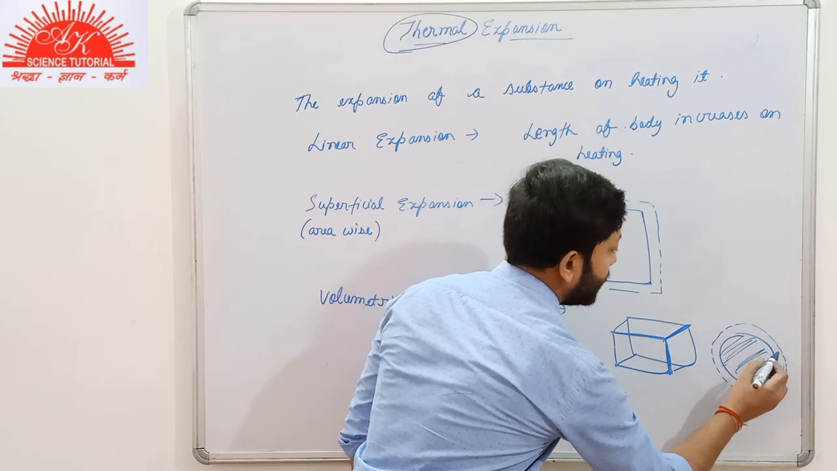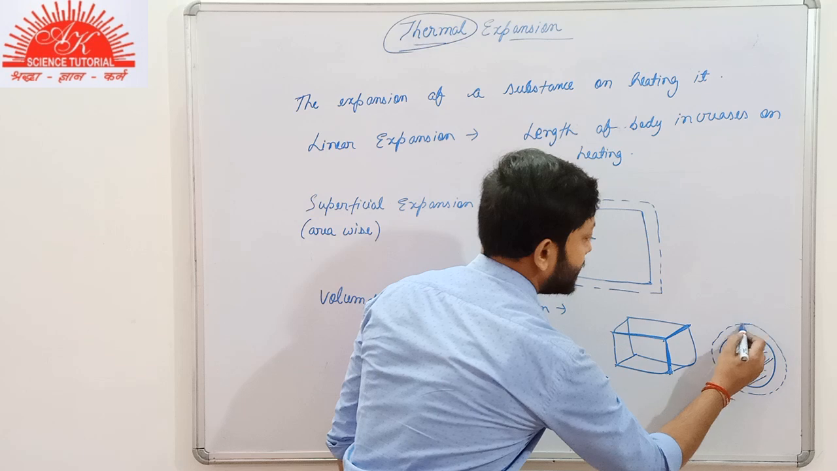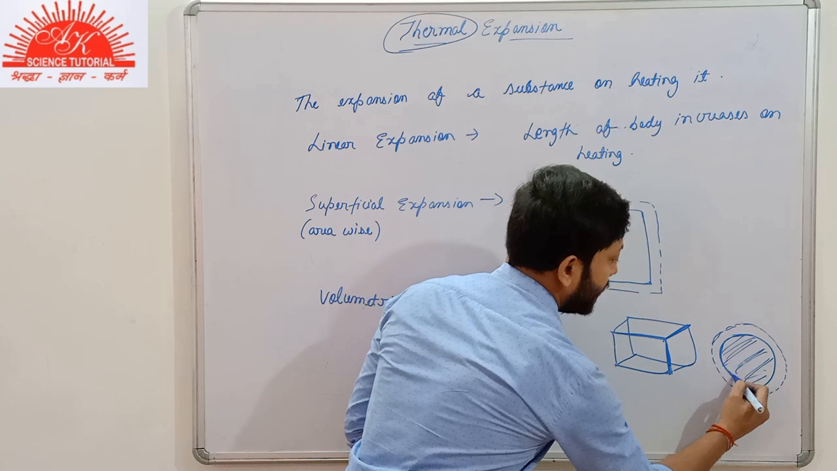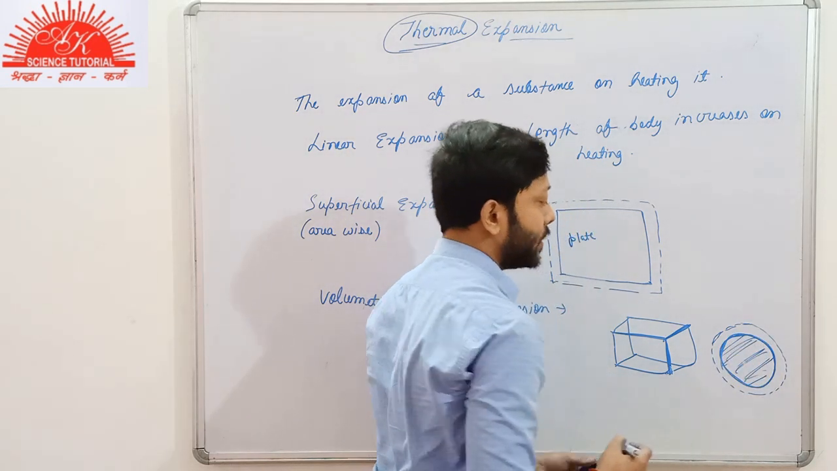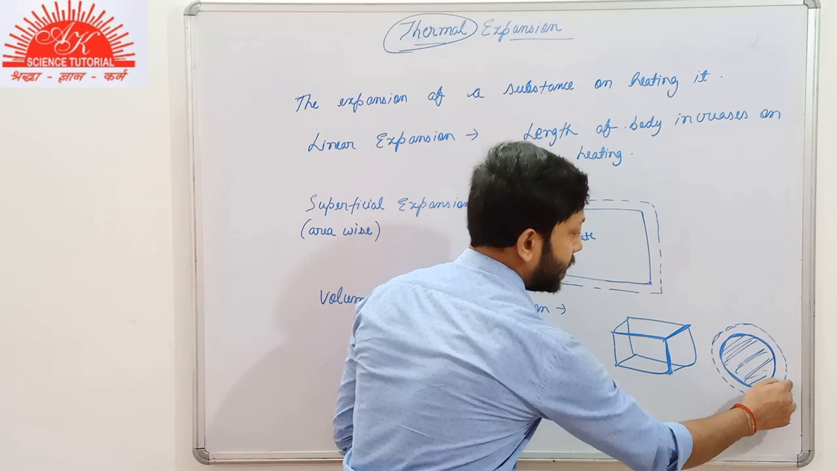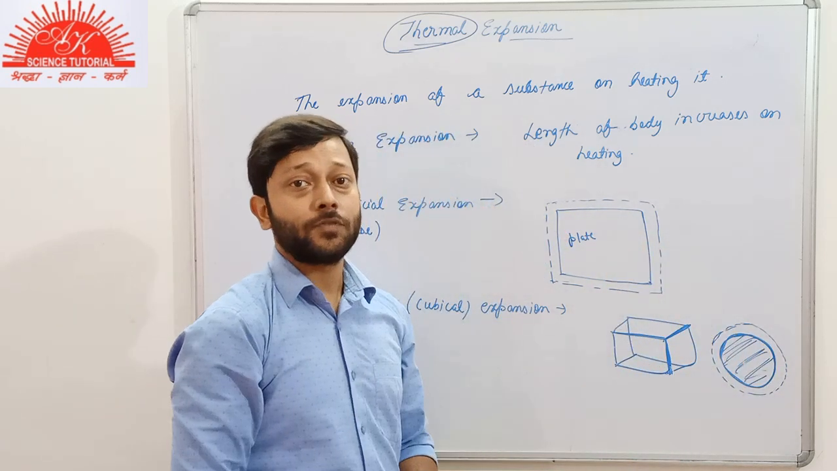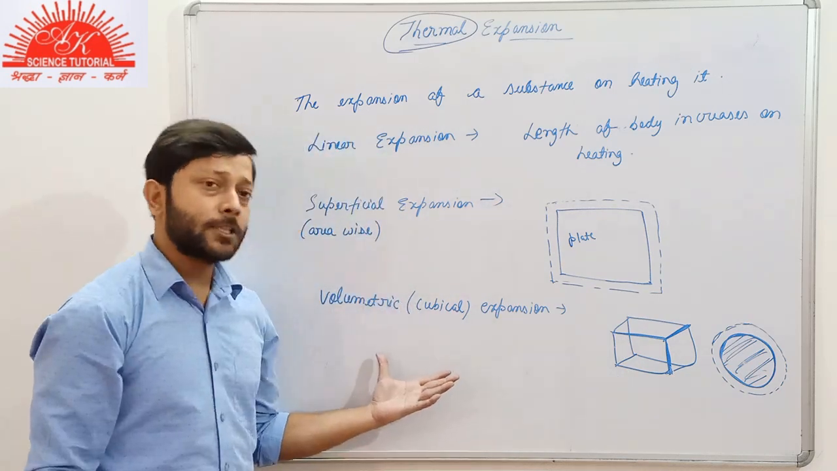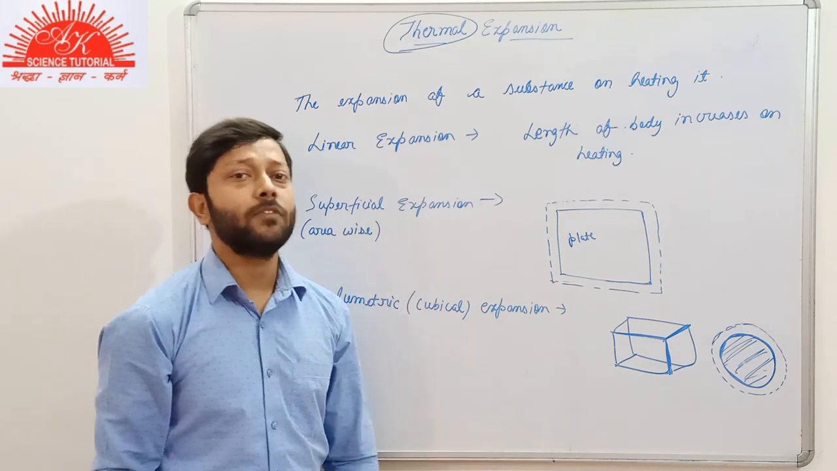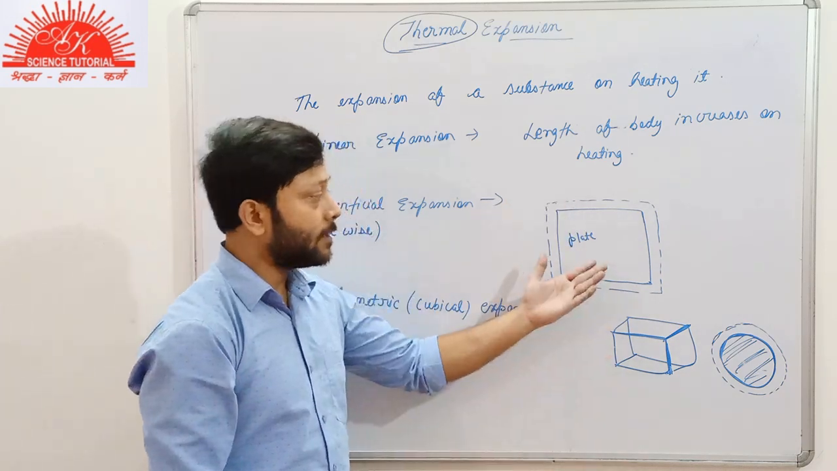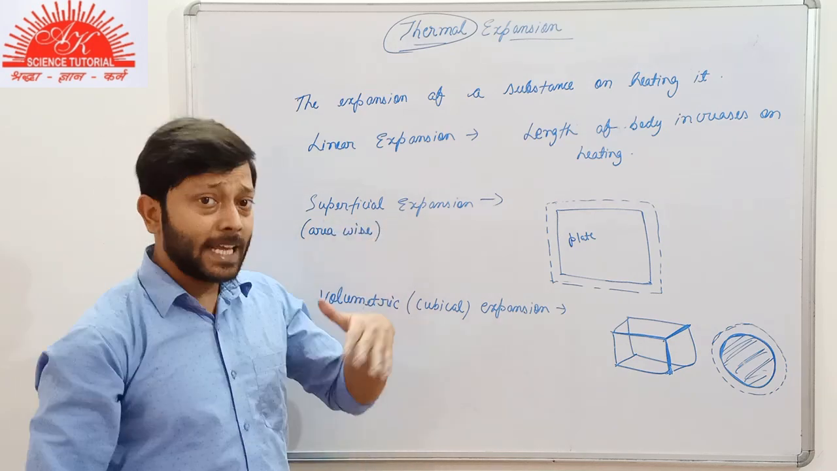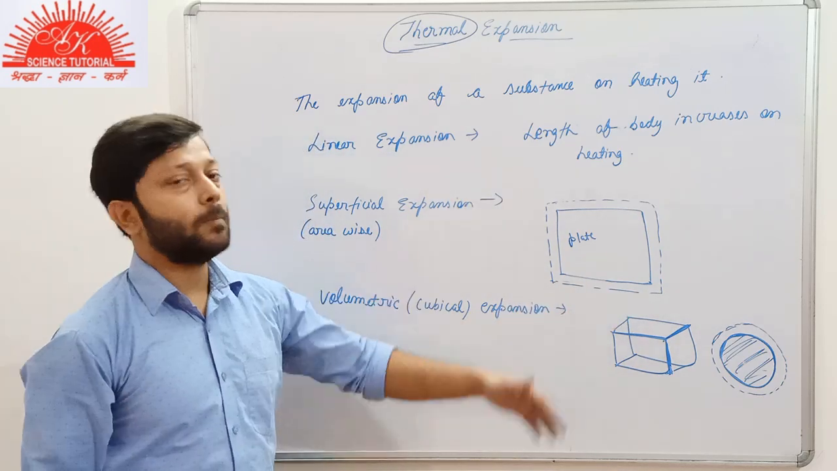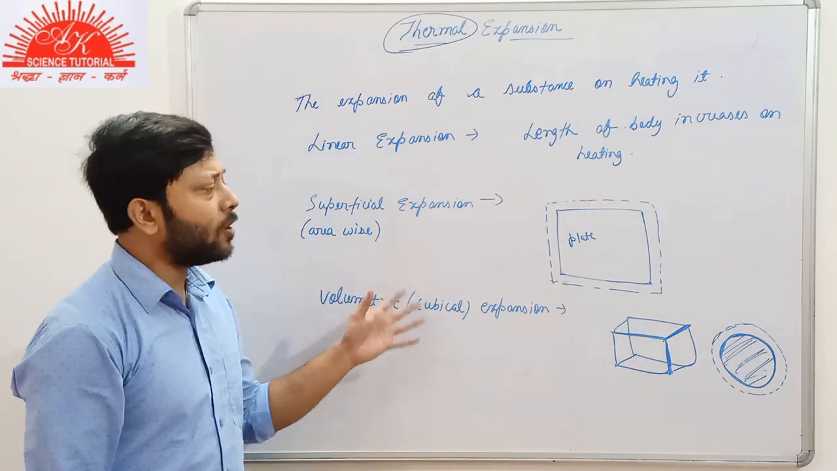After some interval of time, this expands in size, its size increases, and this was the initial size of the sphere, and after expanding, this is the final size of the sphere. So what do we conclude here? If we have a three-dimensional figure, then volumetric expansion will take place. If we have a two-dimensional figure, such as this plate, then there will be two-dimensional expansion, that is area-wise expansion. And if we have a wire, if the expansion is lengthwise, then it will be linear expansion. Now this was all about the solids.